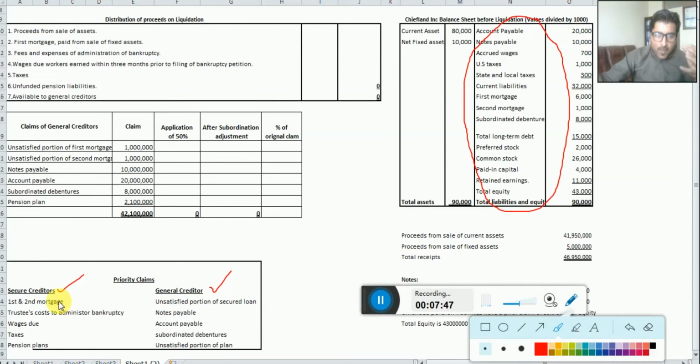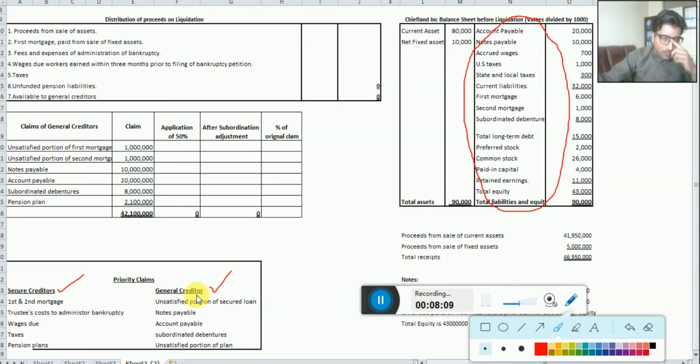What do you mean by claim? Claim means the right they have. Each and everyone is having a claim. How much is the claim of, for example, accounts payable and notes payable? This is what we mean by claim. So we should pay secure creditors first, then we should pay general creditors.